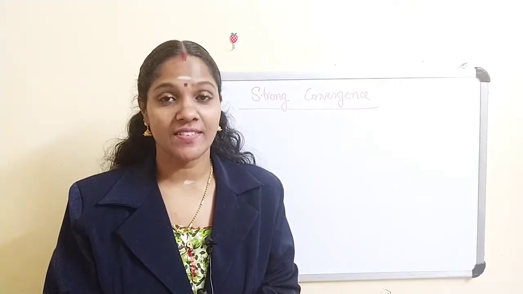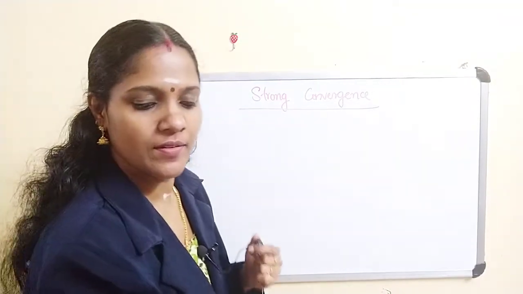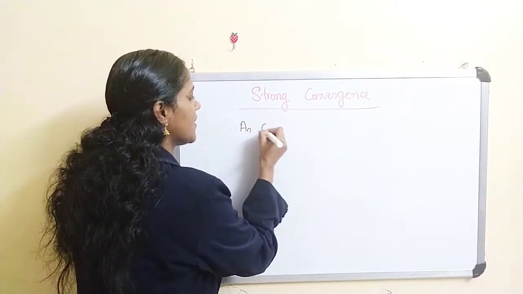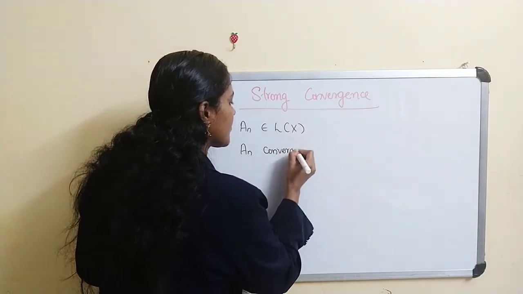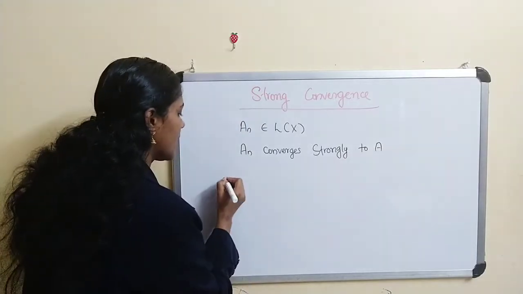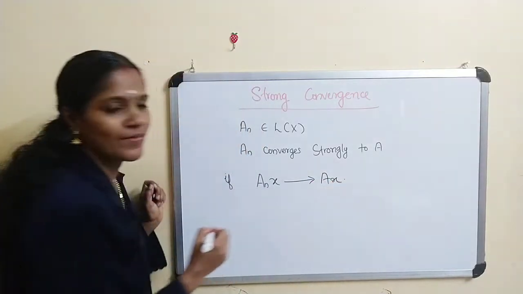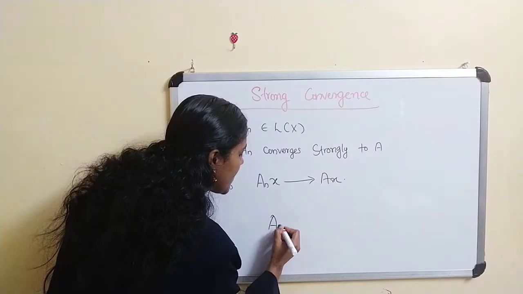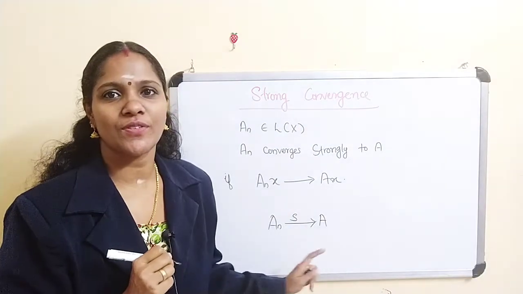Now the next type of convergence is strong convergence. In this case, suppose A_n is a sequence in L(X). We say A_n converges strongly to A if A_n x converges to A x. In this case we denote it as A_n converges to A strongly. The notation is A_n converges to A strongly.